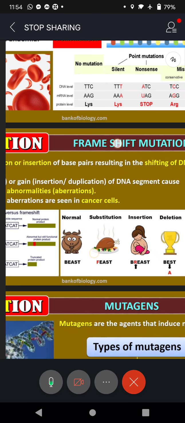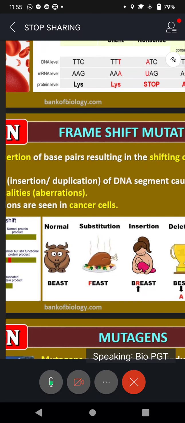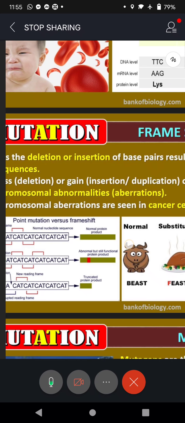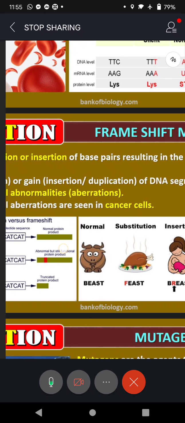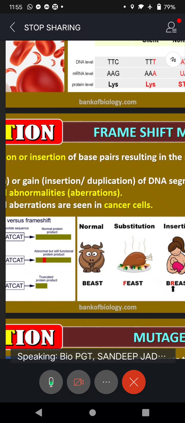Point mutation, I hope all of you understood. Now we go to frame shift mutation. That is the deletion or insertion of base pairs. Base pair refers to nitrogenous bases only.